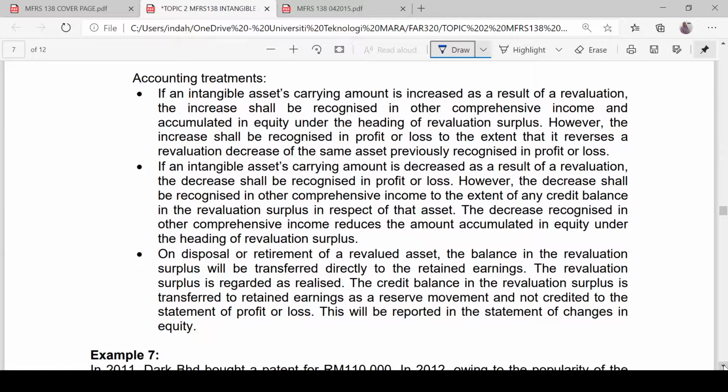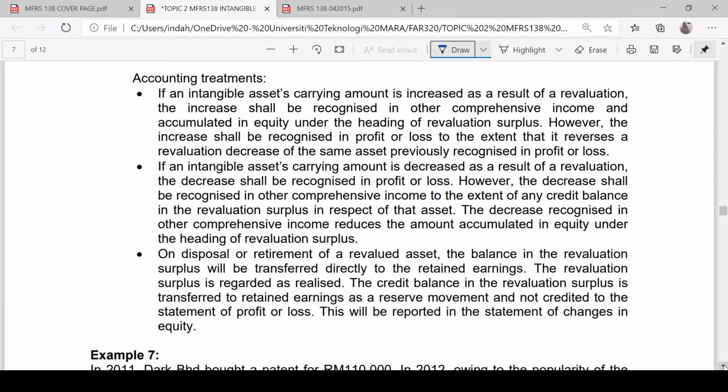All right, for the revaluation model. From the revaluation, there is a possibility that we get a revaluation surplus or revaluation deficit due to the difference between the carrying amount of the asset and its fair value. So what are the accounting treatments for the revaluation surplus and revaluation deficit? Let's look at the first one.